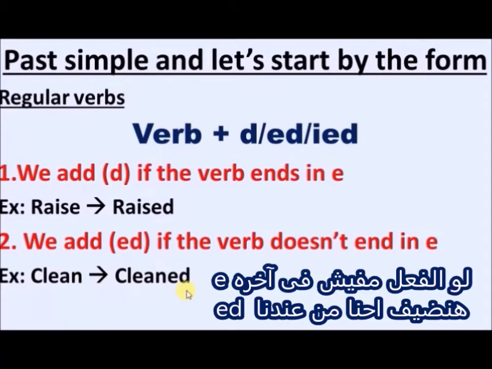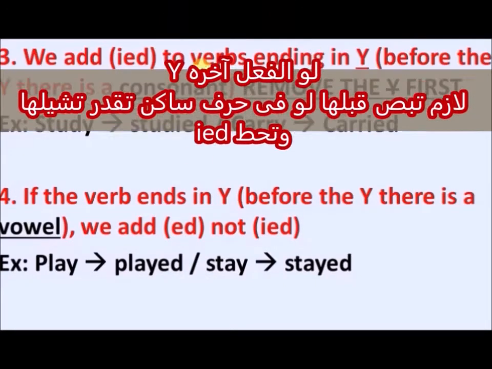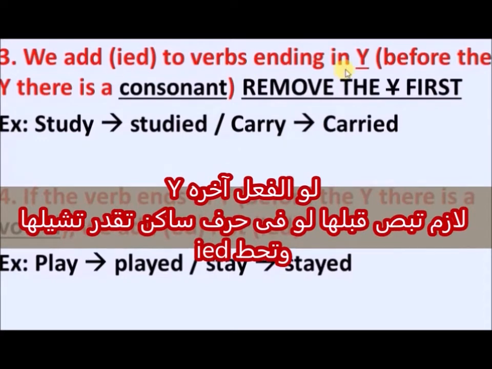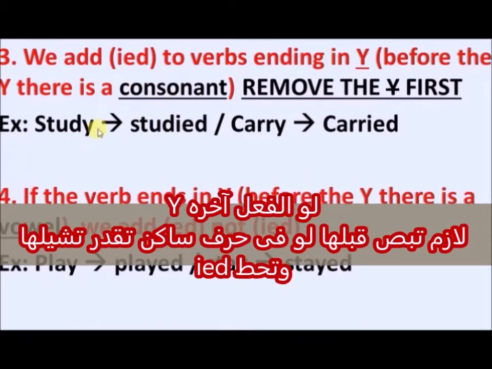Number 2, we add ed if the verb doesn't end in e. For example, clean, cleaned. Number 3 and number 4 are related to the verbs that end in y. Number 3, we add ied to verbs ending in y. Before the y there is a consonant, so we must find a consonant before the y. In this case, we are going to remove the y first and then add ied.